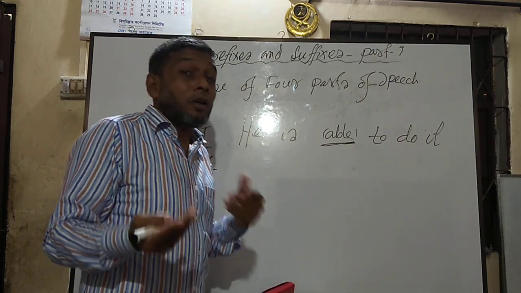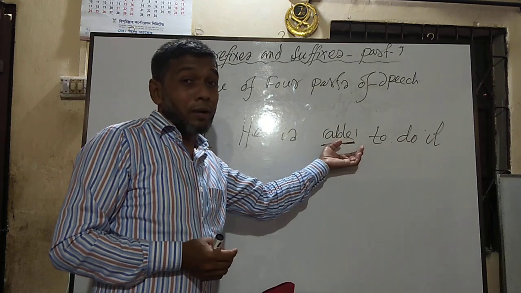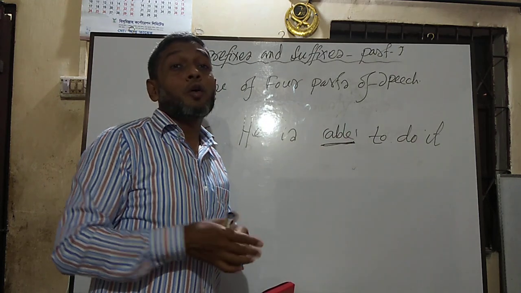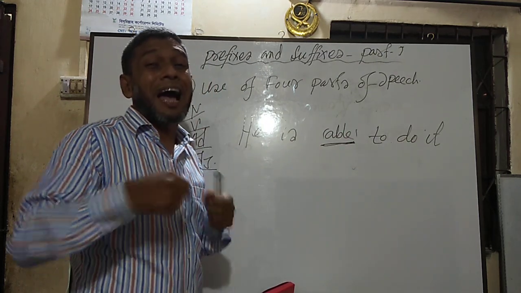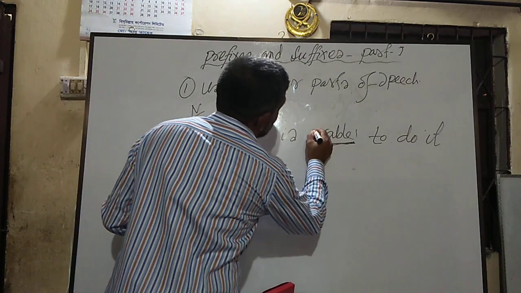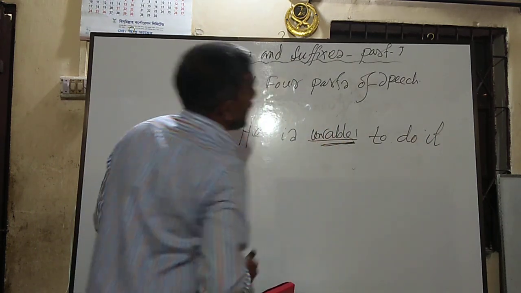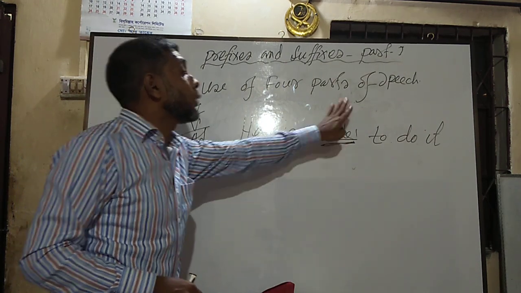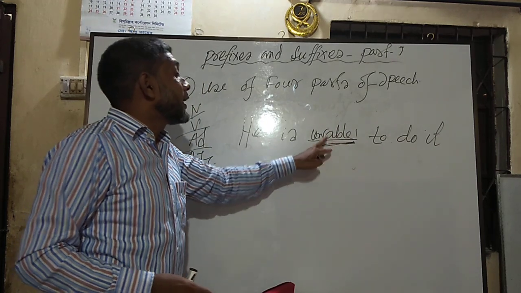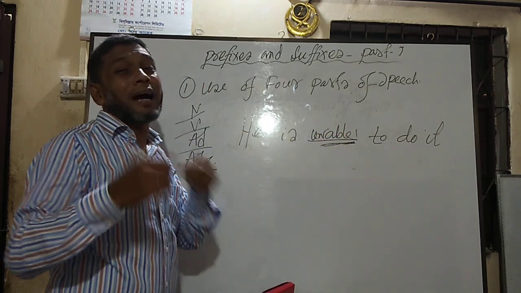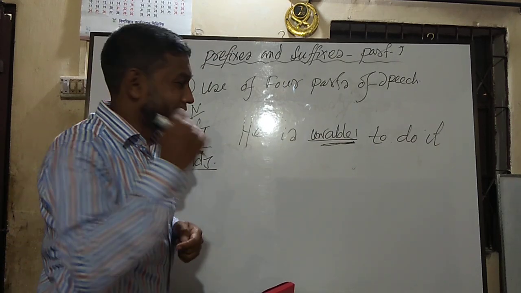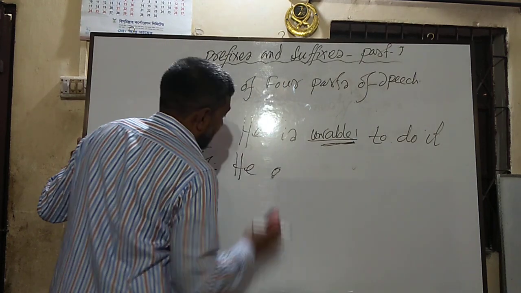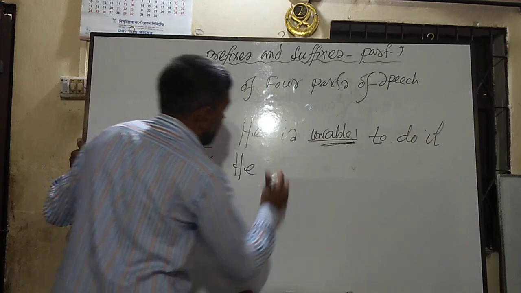So what will happen? I cannot change the parts of speech of the word, because the place is fixed for an adjective, and the word is also an adjective. So what will be my technique? Then I can understand that I have to use an opposite word of the word, because the parts of speech is fixed here. If I use an opposite word, then my answer will automatically be correct. But another sentence, just try to understand the technique.